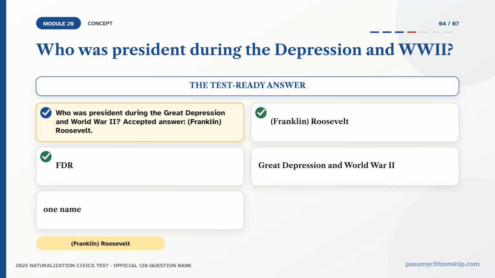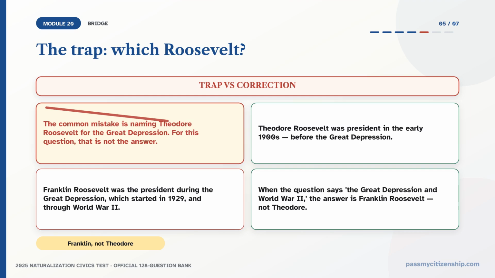Notice the test pairs the two crises in a single question, so you only need this one name to answer it. The common mistake is naming Theodore Roosevelt for the Great Depression. For this question, that is not the answer. Theodore Roosevelt was president in the early 1900s, before the Great Depression. Franklin Roosevelt was the president during the Great Depression, which started in 1929, and through World War II. When the question says the Great Depression and World War II, the answer is Franklin Roosevelt, not Theodore.